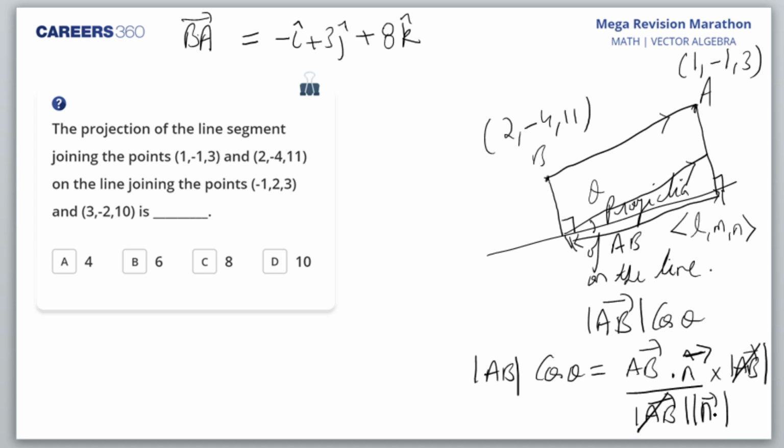AB dot n upon mod n. That is the projection of AB on this line. Okay.